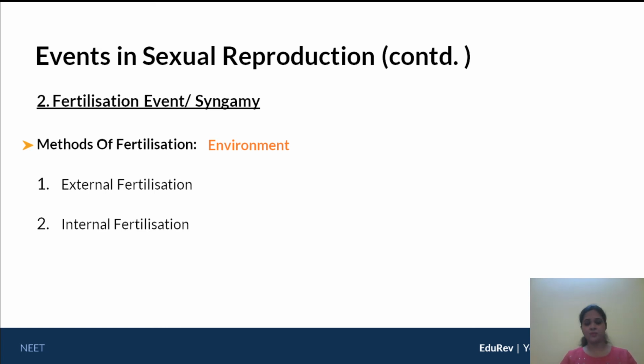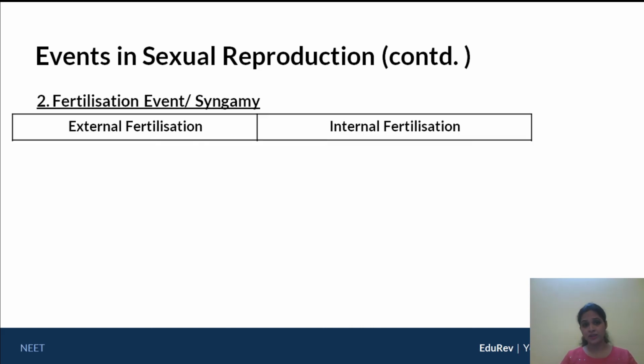Now, what is the difference between them? External fertilization occurs outside the female body, so the environment is outward, whereas internal fertilization occurs inside the female body, fertilization is inside. Now we need to understand why these differences take place and what is the advantage or the disadvantage of either of these. Okay, so let's take these distinction points, internal and external fertilization.